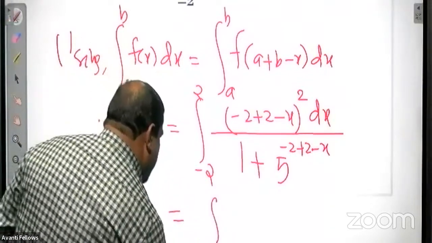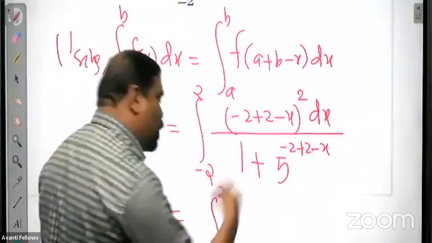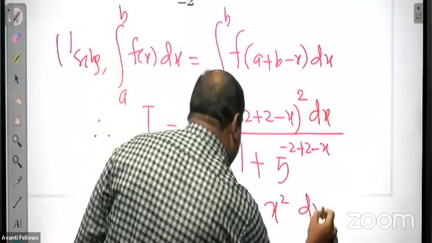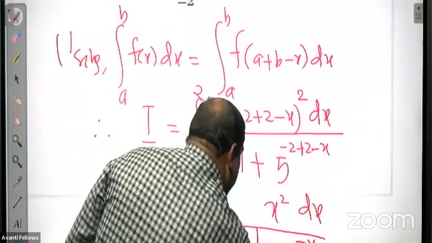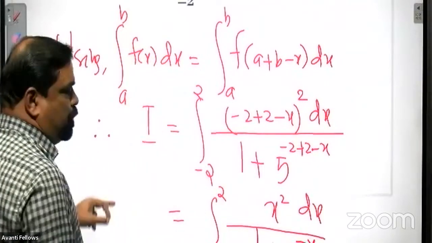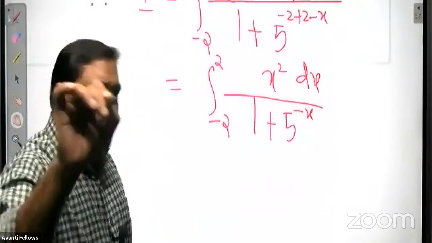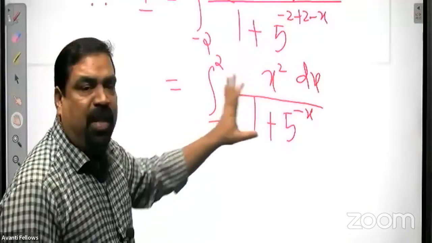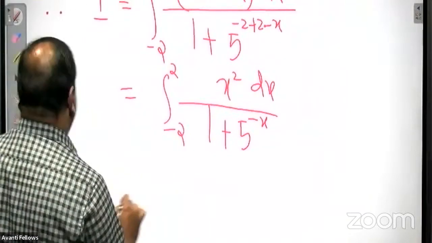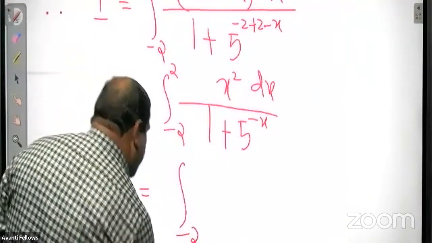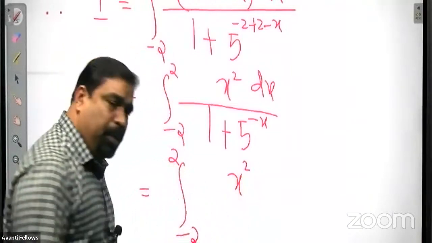So that is equal to integral from minus 2 to plus 2. Minus x whole square means x square only, no change. X square divided by 1 plus 5 raised to minus x. You see, after applying the property, the integral reduces in this way. Now this is again equal to integral from minus 2 to plus 2, x square into, what will I do?